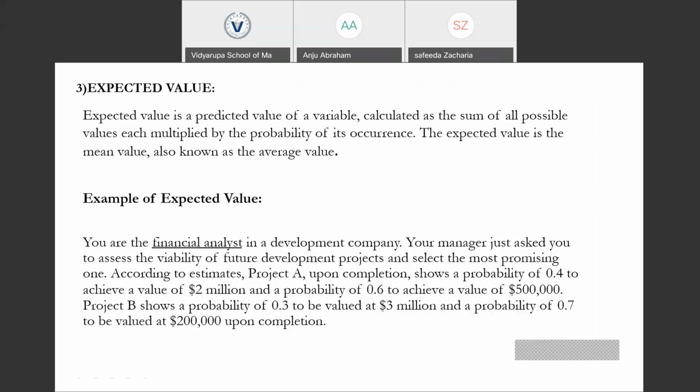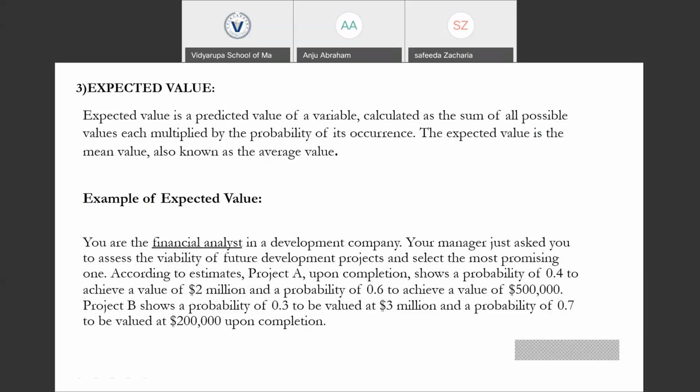So expected value is a predicted value of a variable. It is calculated as the sum of all possible values multiplied by their probability of occurrence. All the possible outcomes are multiplied by their probability of occurrence, and all these values are summed up, and we get the expected value. It's not a forecasted value or an estimated value based on certain assumptions, but it is the mean value or the average value. It is a predicted value of the variable based on the probability of its occurrence.